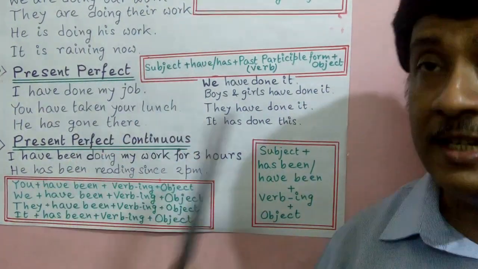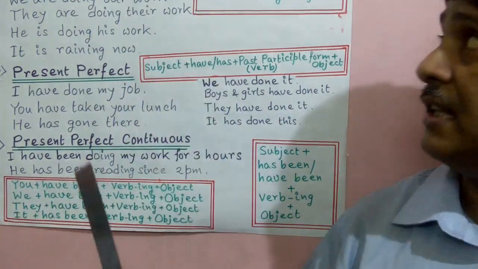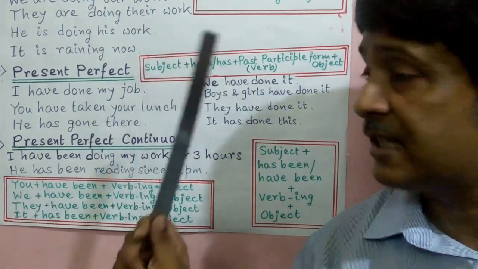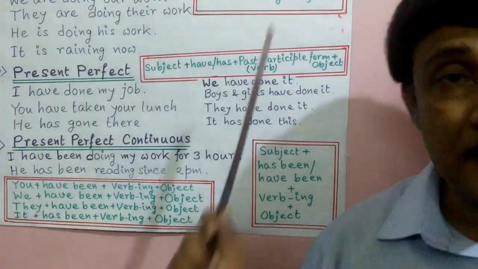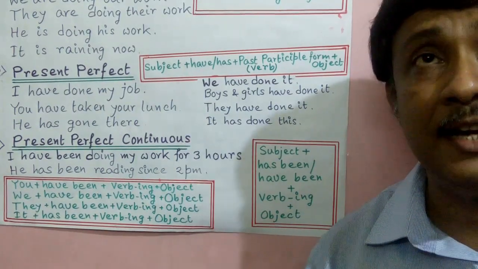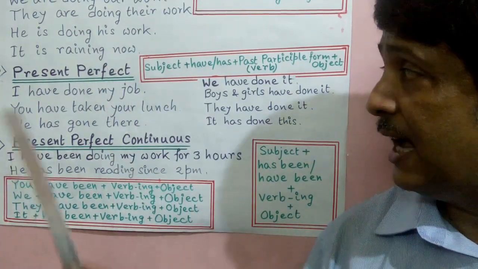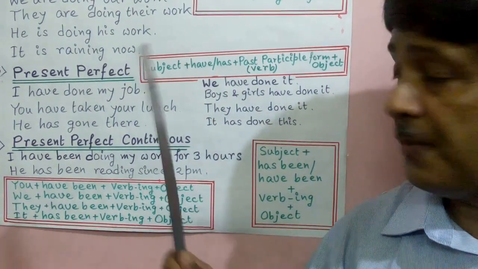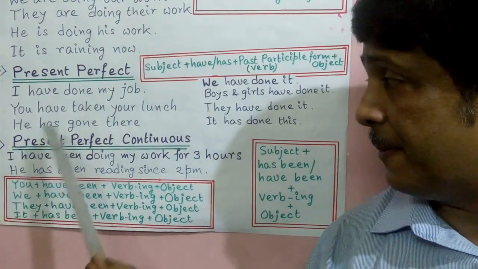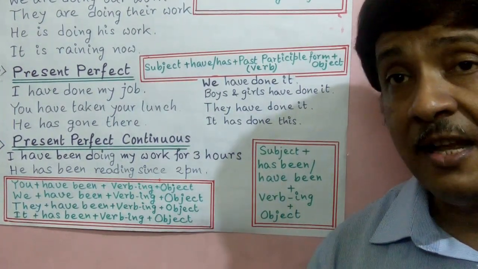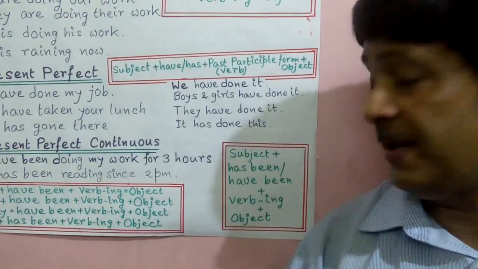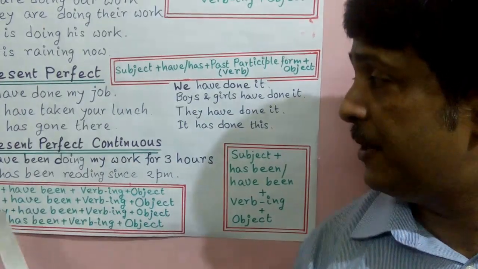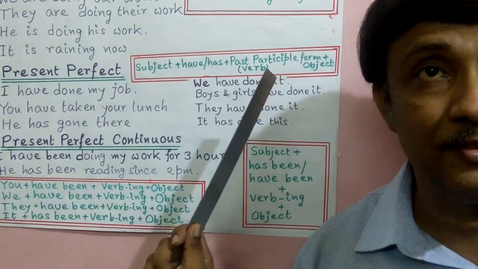So here in present tense four formulas are there. That is for present indefinite, subject plus verb plus object, simple verb. Present continuous, subject plus is, am, are, and ing with verb and object. Present perfect tense, subject plus have or has plus past participle form of verb and object. And present perfect continuous tense is subject plus has been or have been, plus ing with verb and object. This is the simple thing for present tense.